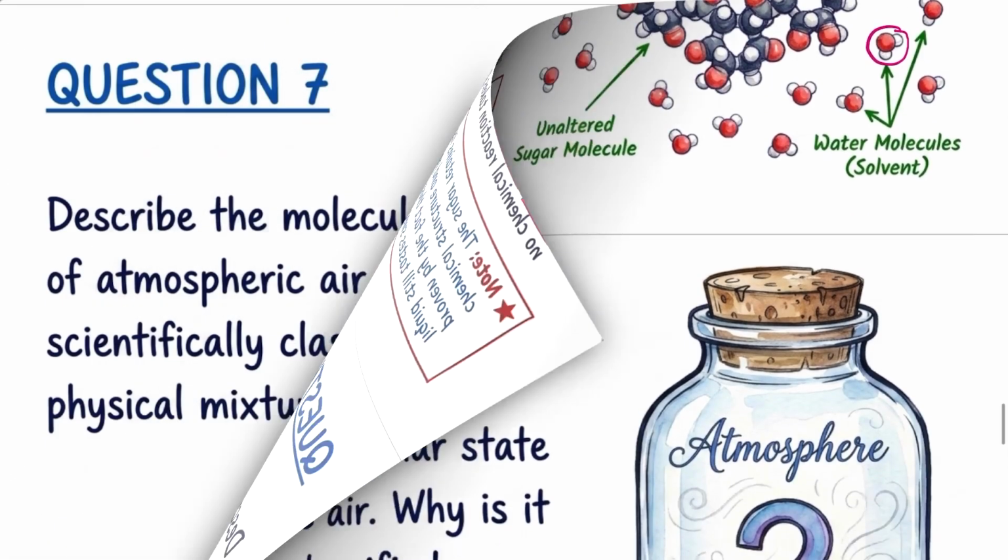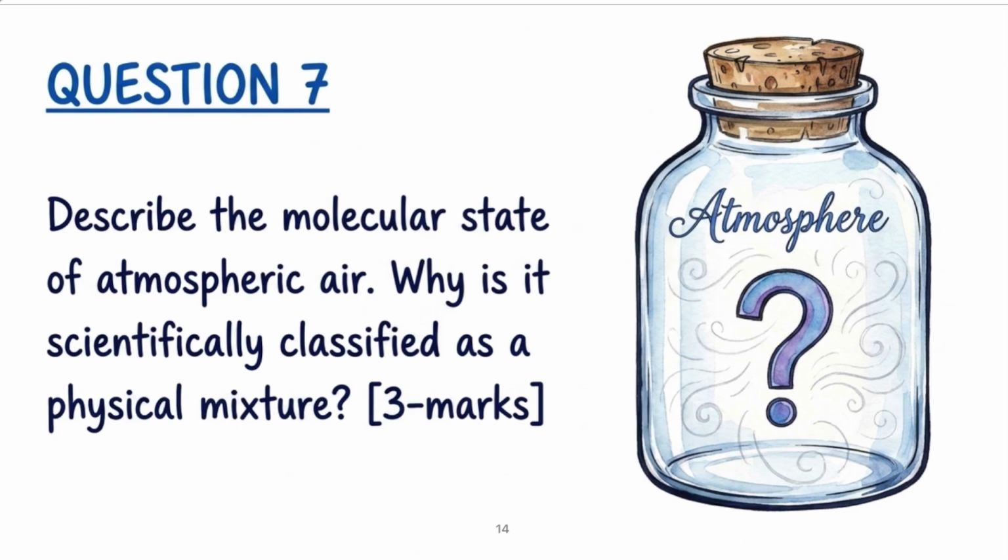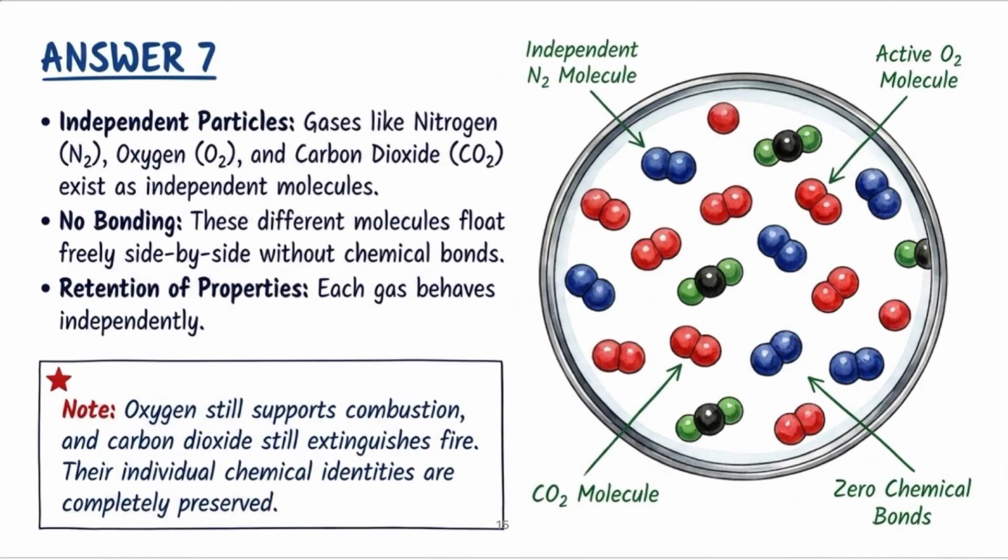Now question number 7. Describe the molecular state of atmospheric air. Why is it scientifically classified as a physical mixture? We know that atmospheric air has major gases present: nitrogen, oxygen and carbon dioxide. Now check the answer to this question first. First of all, oxygen molecules are present, nitrogen molecules are present, carbon dioxide molecules are present. Between these gases, no chemical bond forms.